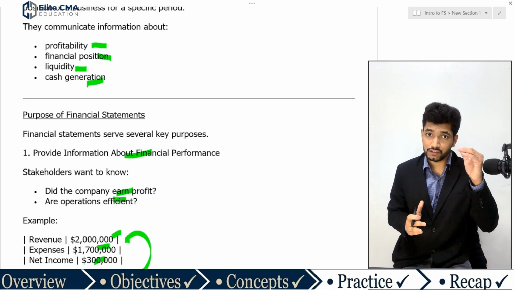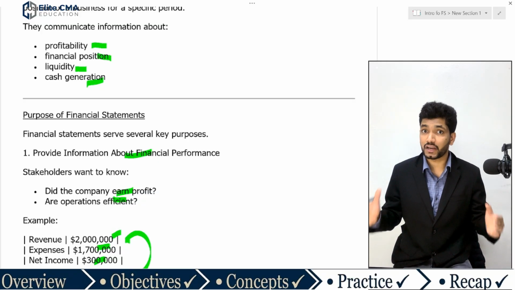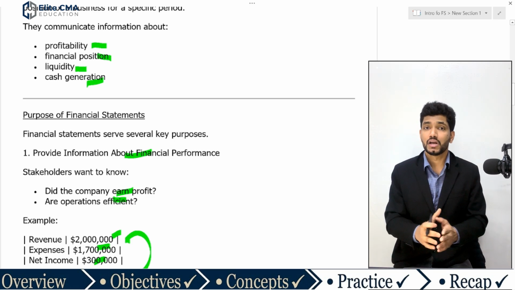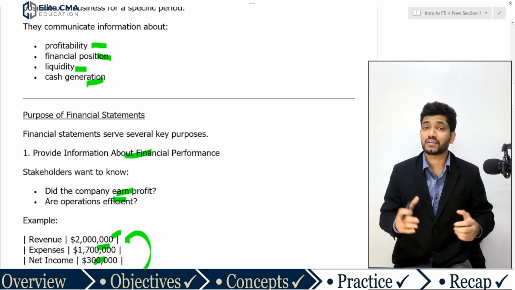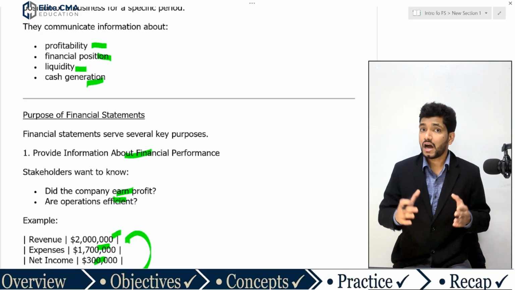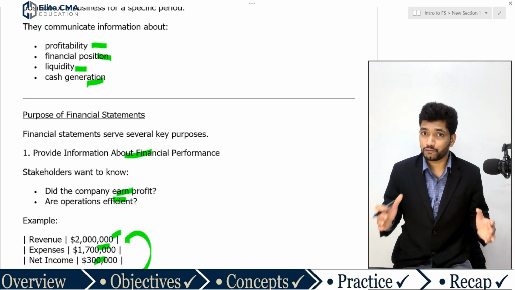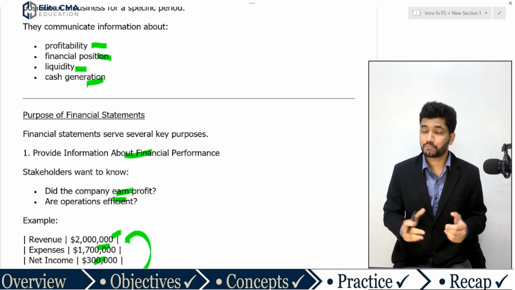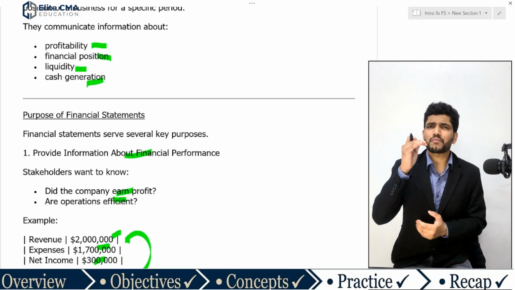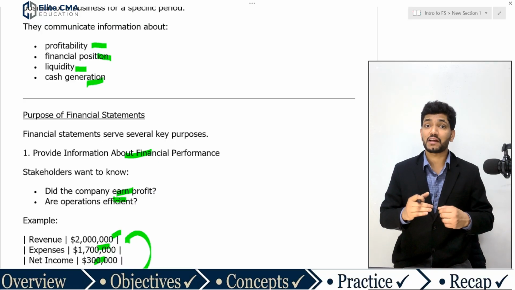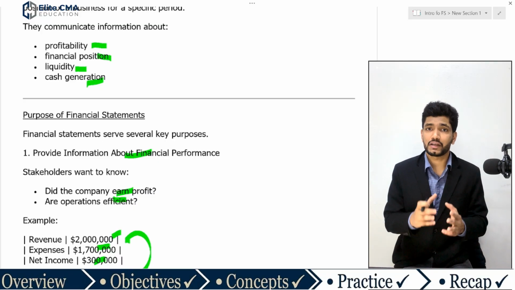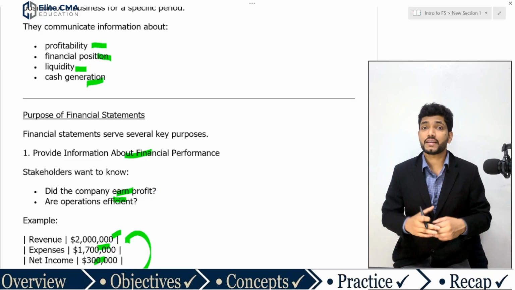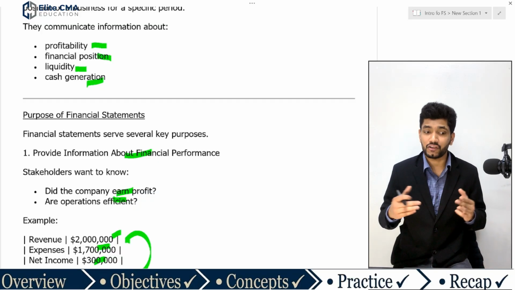When it comes to the balance sheet, it answers a different question: what is the financial position of a company at a point in time? The cash flow statement answers another question: what is the cash flow position of a company during a period of time? Different financial statements answer different questions, which are very relevant for various stakeholders to make different decisions.